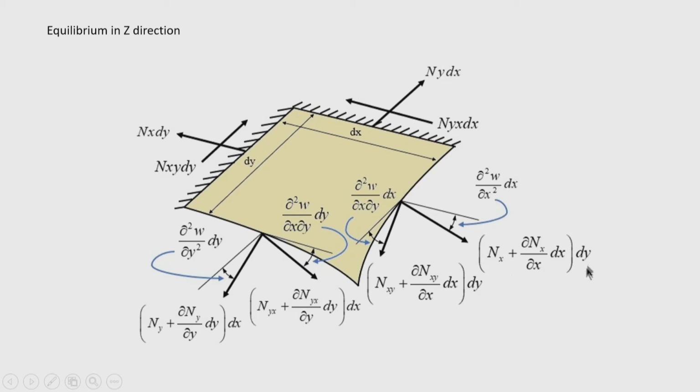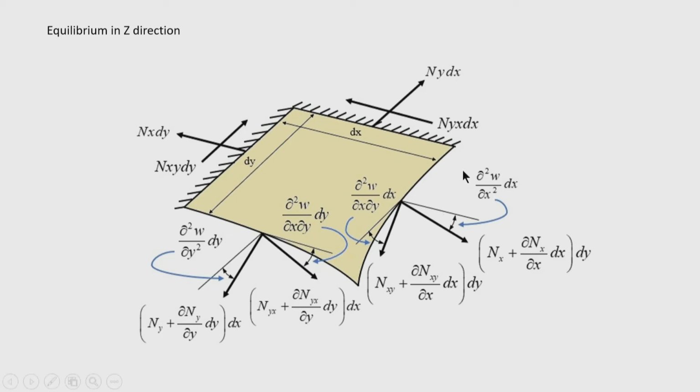That is the incremented n x on the opposite face, and due to deflection of the plate, this force is now making an angle with the normal to the edge. Now, this angle is nothing but the change of slope.